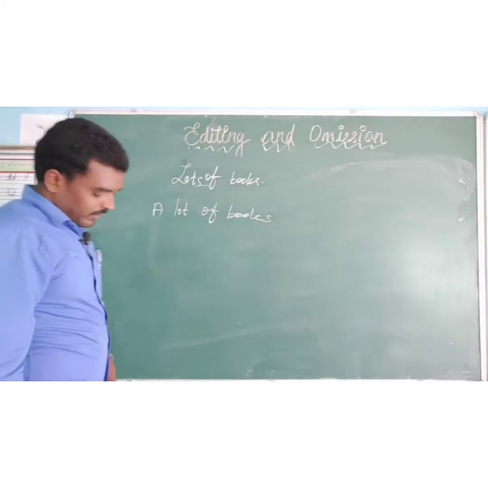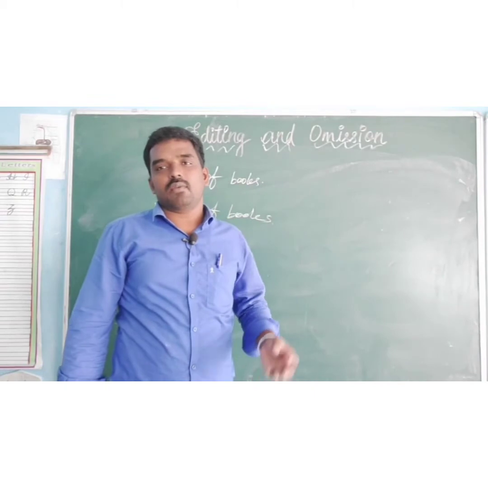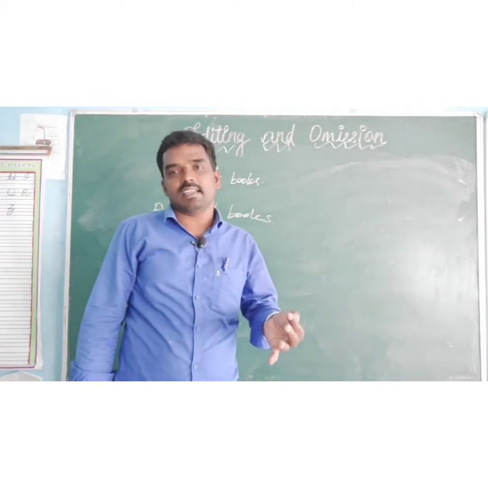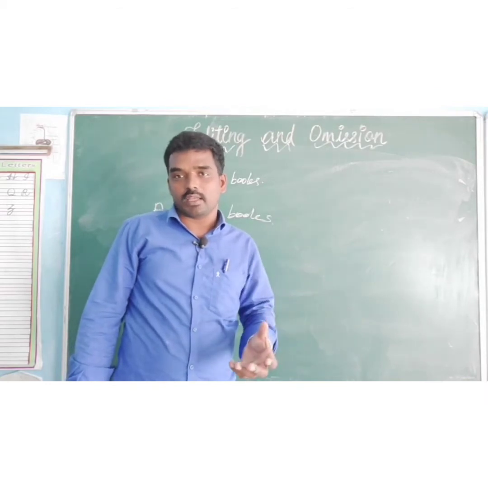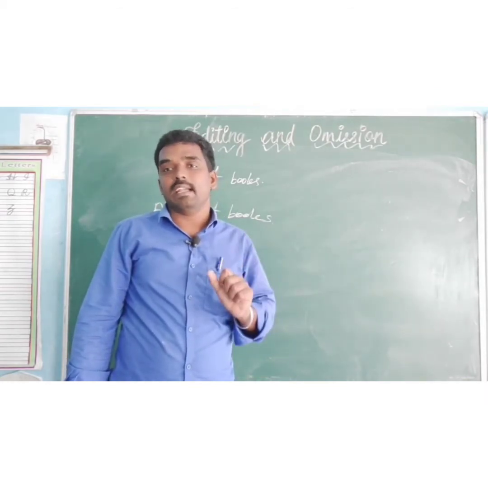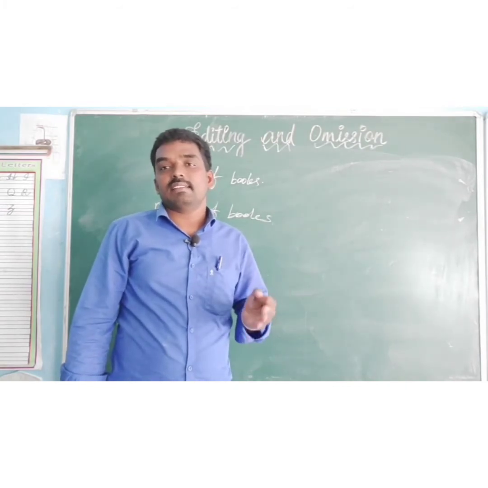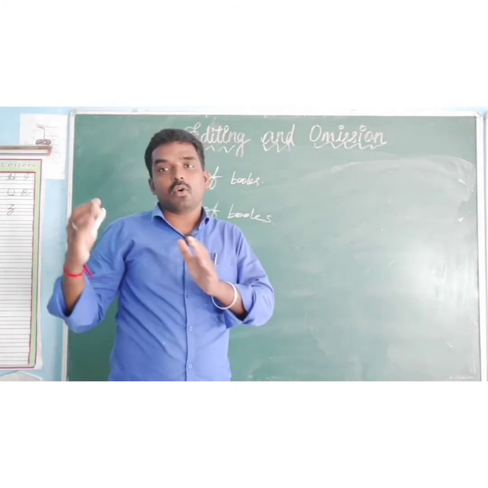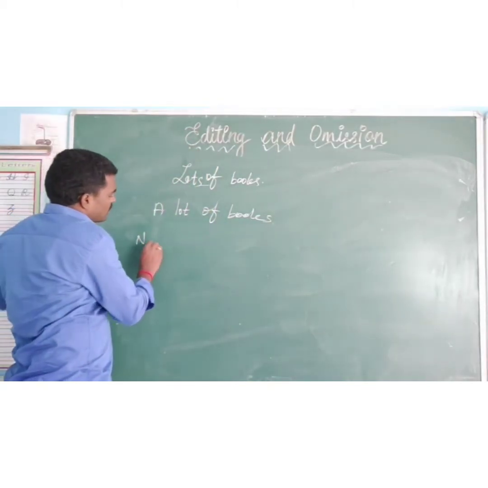And the next, we can count. What are the subjects you are studying? For example, Tamil, English, Maths, Science, Social Science. Before the last noun, we want to add "and." For example, Tamil, English, Maths, Science and Social Science.